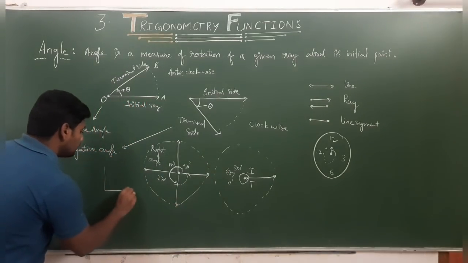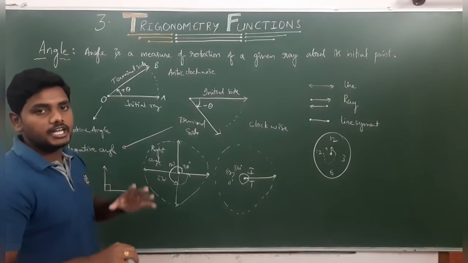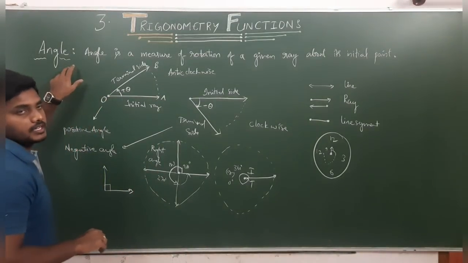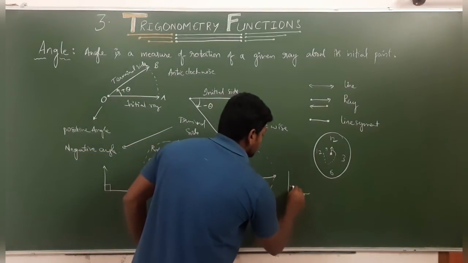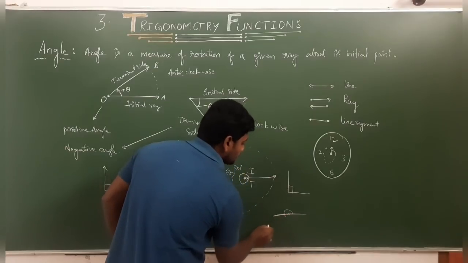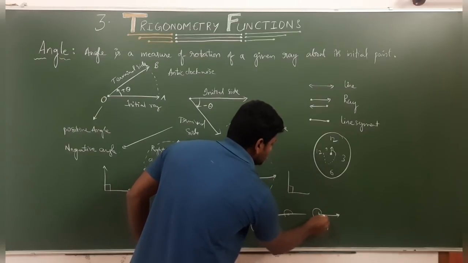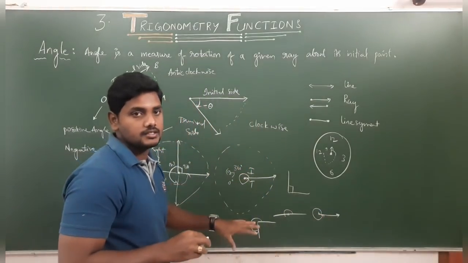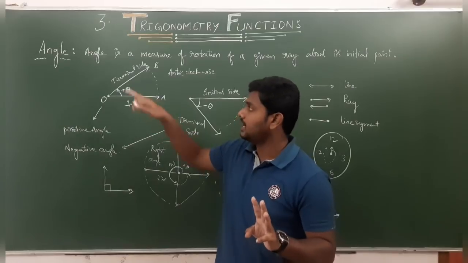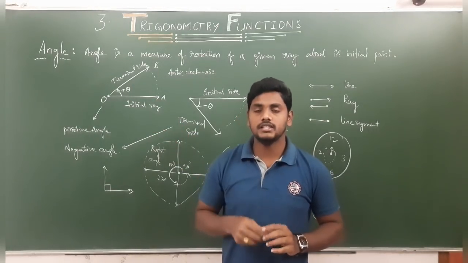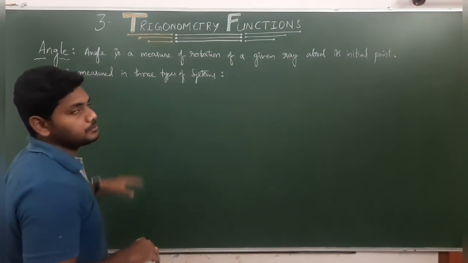But by using the concept of a right angle, we have different types of measuring systems of angle. Actually, we know that angle is measured in degrees, right? 90 degrees, 180 degrees, 270 degrees, 0 degrees or 360 degrees, right? But there are three types of systems which we can use to measure the angle, how much it rotates. Those we will discuss now. Angle is measured in three types of systems.